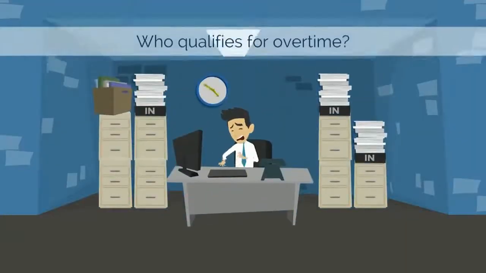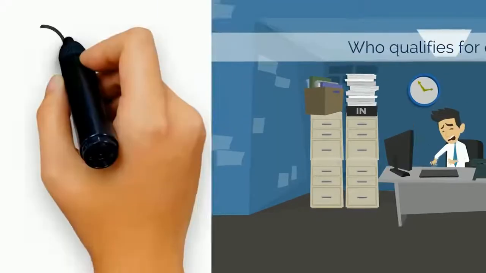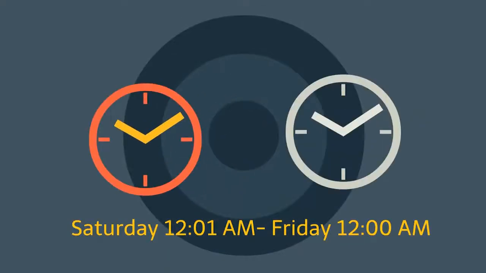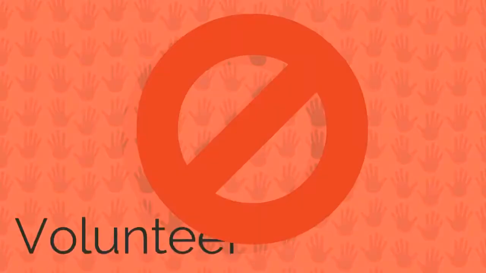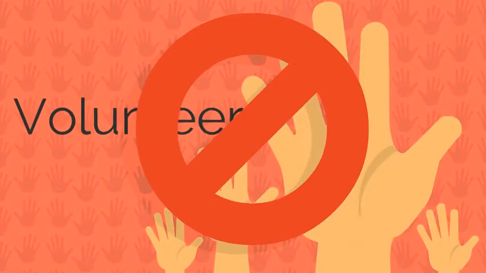Overtime eligibility. Who qualifies? Non-exempt employees such as hourly employees and paraprofessionals. What is overtime? An employee who physically works more than 40 hours in a work week. The district's work week runs Saturday at 12:01 a.m. through Friday midnight. And keep in mind that an employee may never volunteer their time to work.